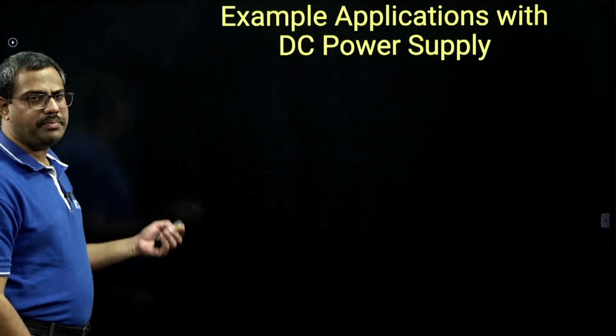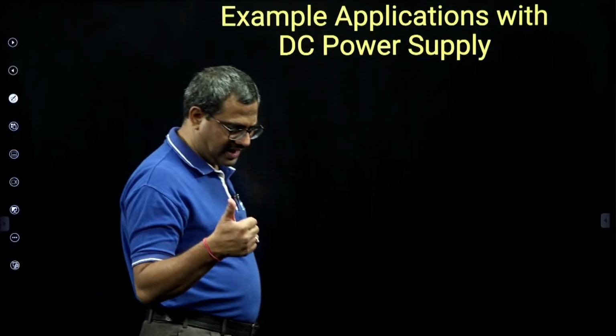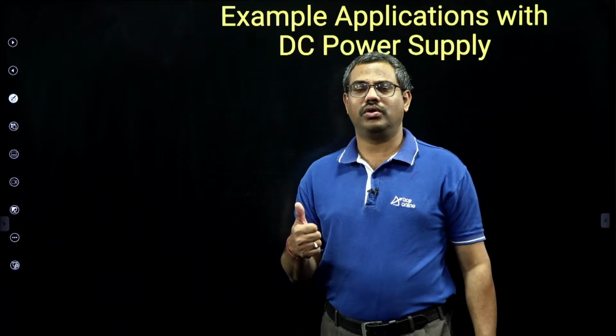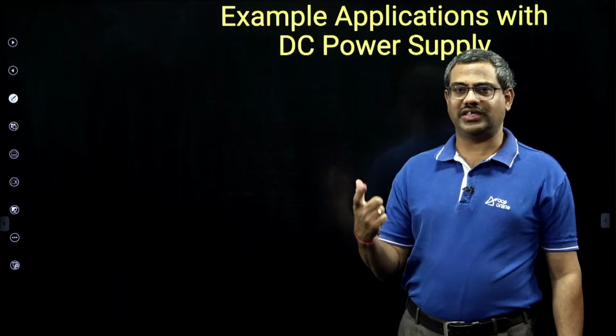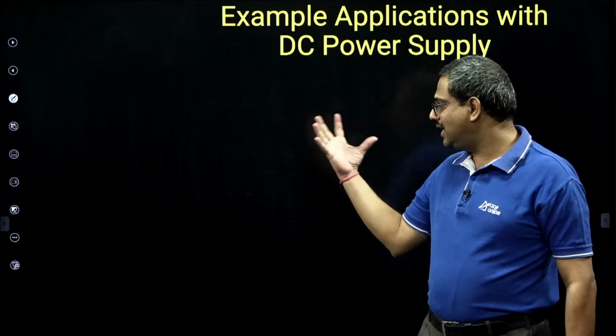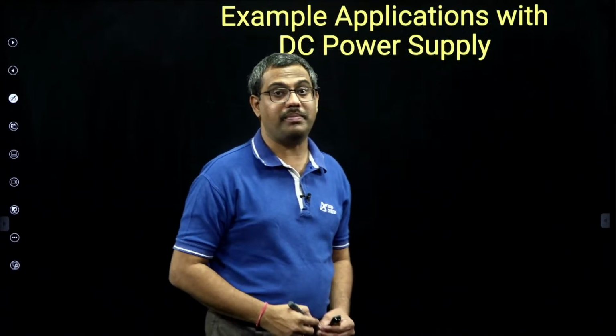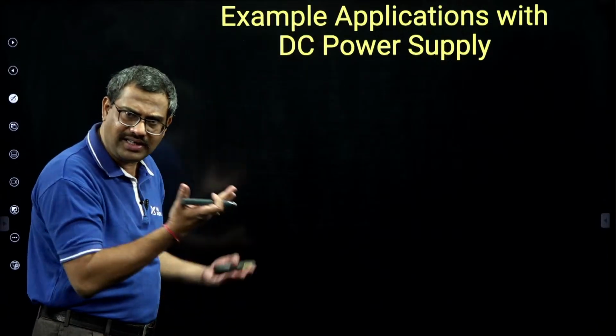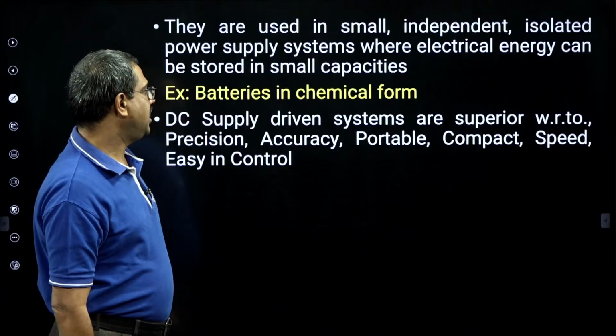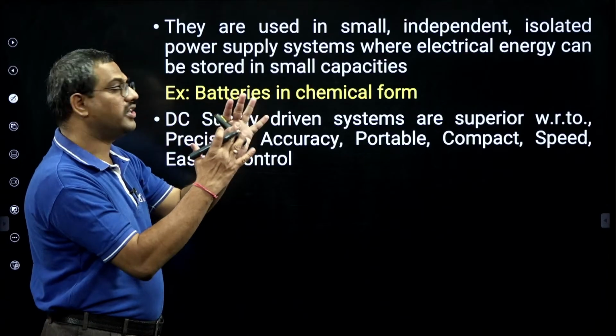Examples of DC: all our wireless applications, transistor circuits, motherboard components, watches, cell phones, toys. DC is number 1 where portability matters, and in medical instrumentation, DC is number 1. Whichever runs with a battery is DC. But they are not powerful, they are small, independent, isolated systems.